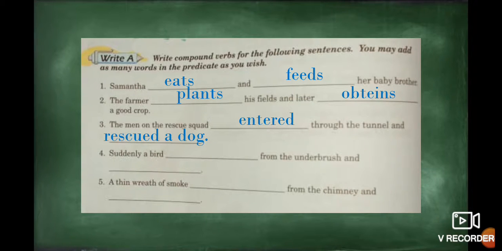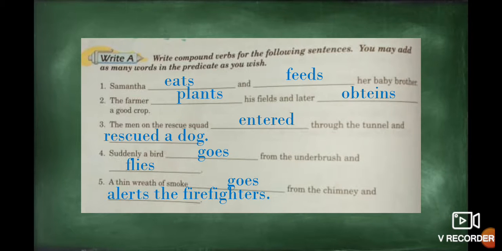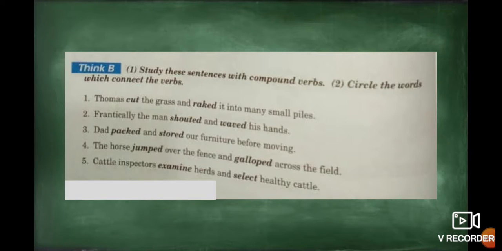Suddenly a bird goes from the underbrush and flies. What is the meaning of underbrush? Maleza. So, suddenly a bird goes from the underbrush and flies. Number five, a thin wreath of smoke goes from the chimney and alerts the firefighter. That means in every compound verb we have two actions. Remember that. You can use two, three, or more actions, that means two, three, or more verbs. Excellent job. Now we pass to exercise B.